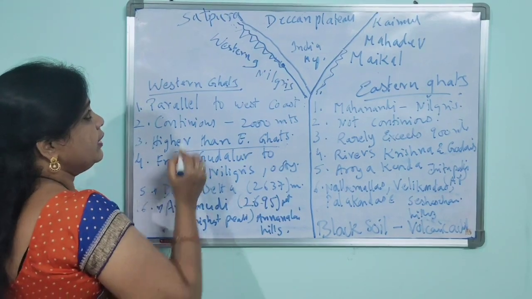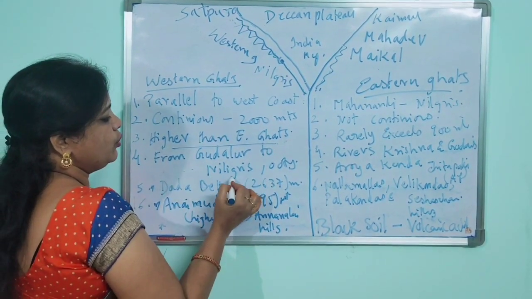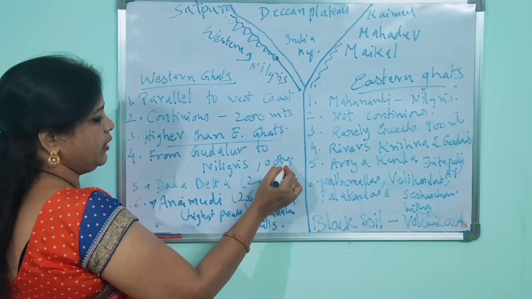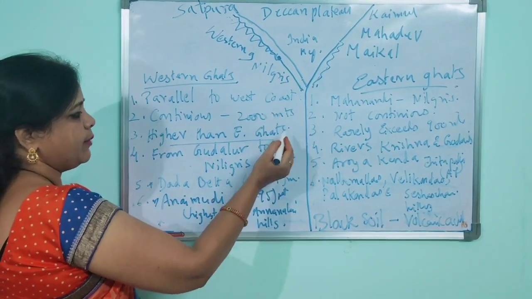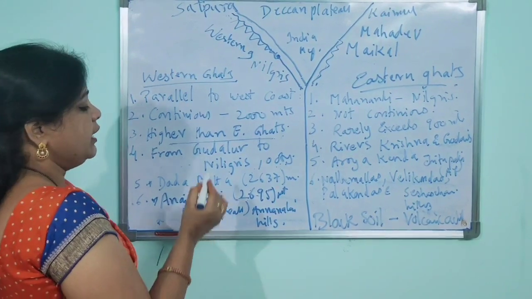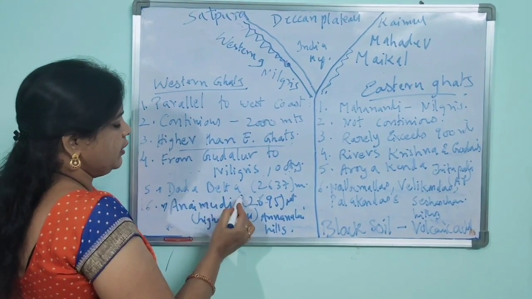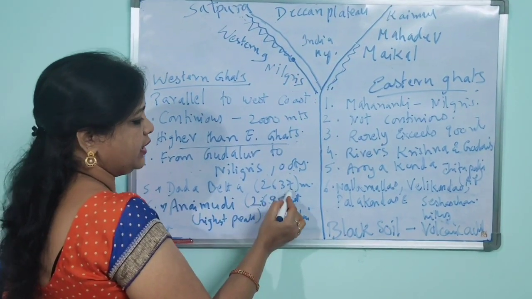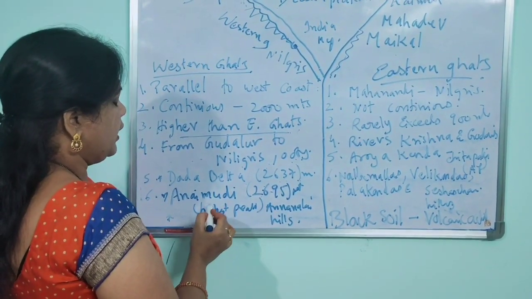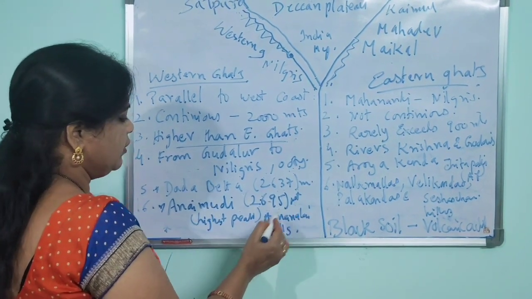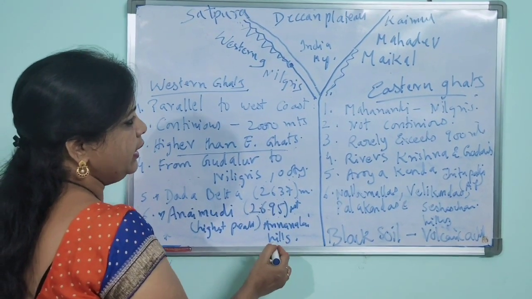It starts from Guddaluru to the Nilgiris, and we have different spots like Ooty where people spend their summer vacation. The highest hills in the Western Ghats are Doda Betta at 2637 meters and the Anaimudi Hills at 2695 meters. The highest peak is in the Annamalai Hills.